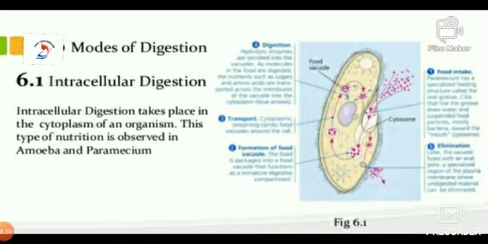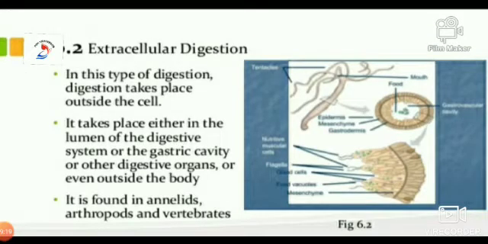This type of nutrition is seen in unicellular organisms like amoeba and paramecium. The digestion that occurs inside the cell is called intracellular digestion. In unicellular organisms, all the 5 steps of holozoic nutrition are performed within the same cell, so it is called intracellular digestion.